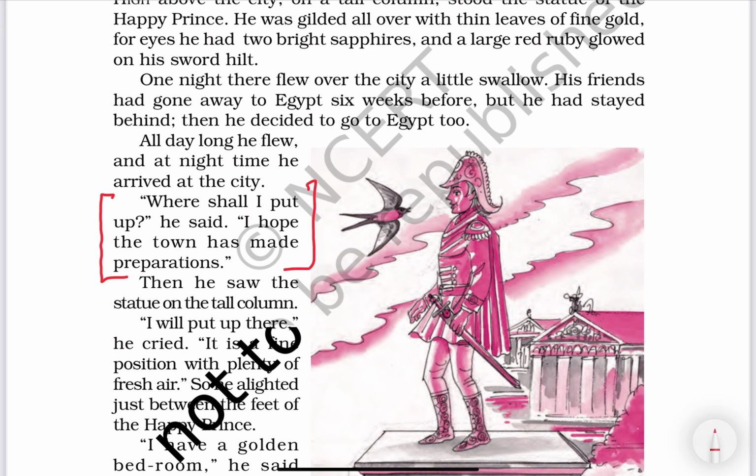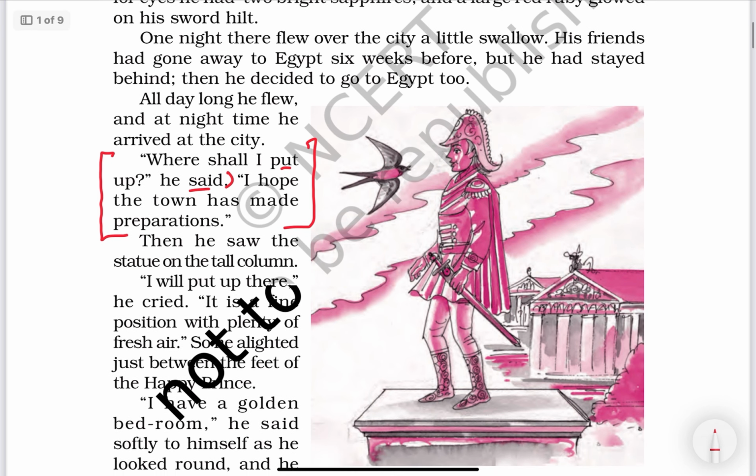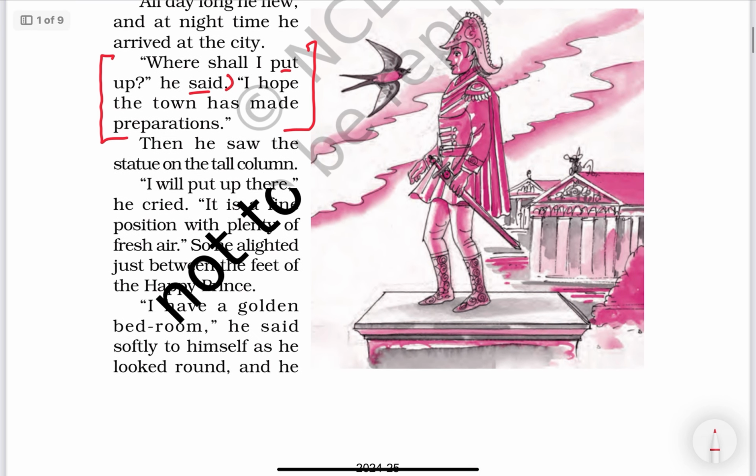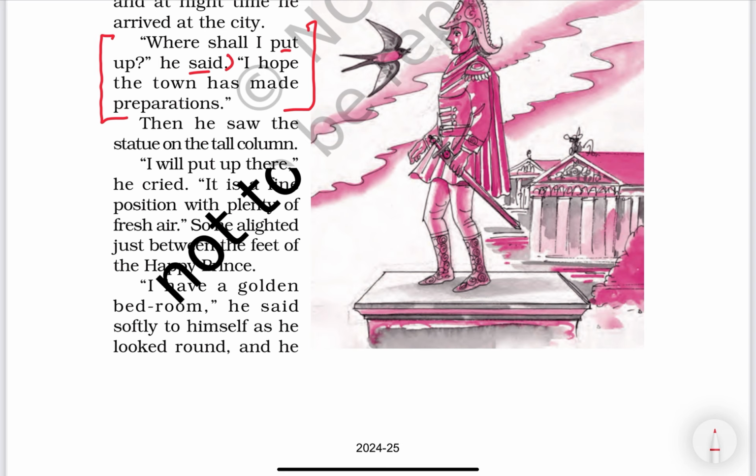See, the first one is, "Where shall I put up?" he said. Now this sentence we have to change into indirect speech. The sentence is beginning with where, so this is a question, so said is to be changed into he asked.